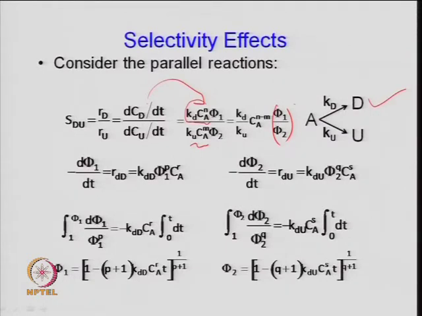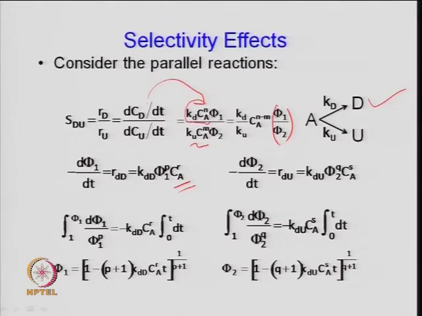So, now d phi 1 over dt, which is your deactivation rate for the first reaction, that is D formation. So, K d, the deactivation constant, times it can be some activity power, right, phi 1 to the power p, and it may also depend on the concentration of the feed or may not, right. So, if it depends on the concentration of feed, it is more generalized. So, C A to the power some r, right.